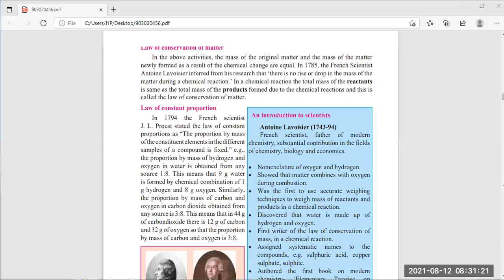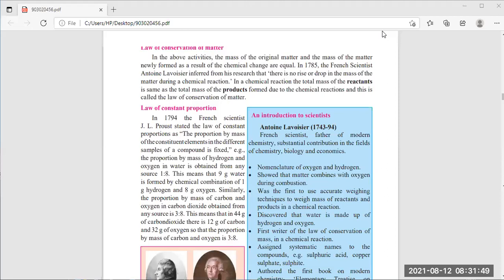Law of constant proportion. In 1794, a great French scientist named Joseph Proust stated the law of constant proportion. So he is the pioneer of this law. What he said is that the proportion by mass of the constituent elements in the different samples of a compound is fixed. Every substance has its proportion fixed, it does not change.